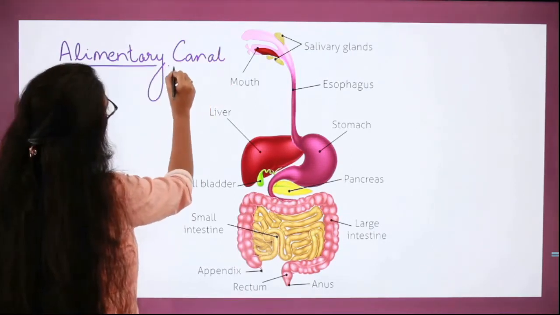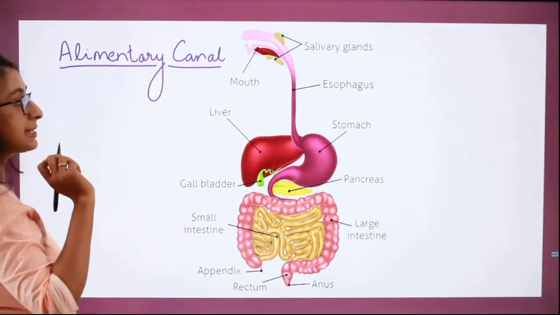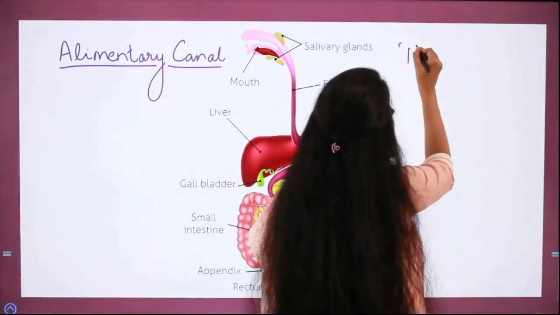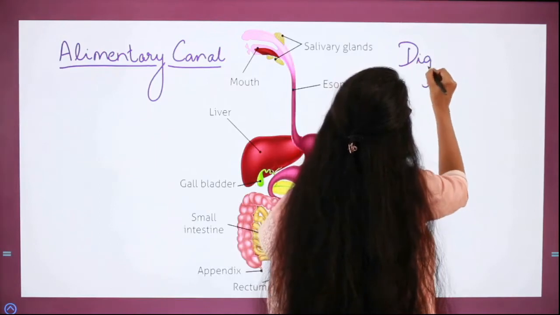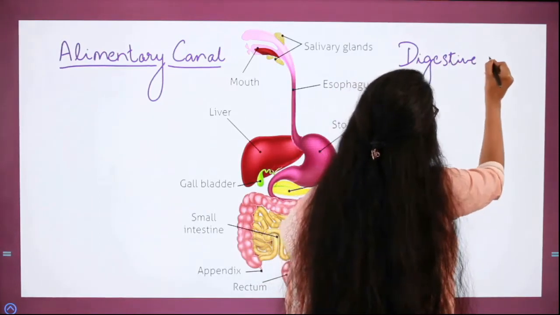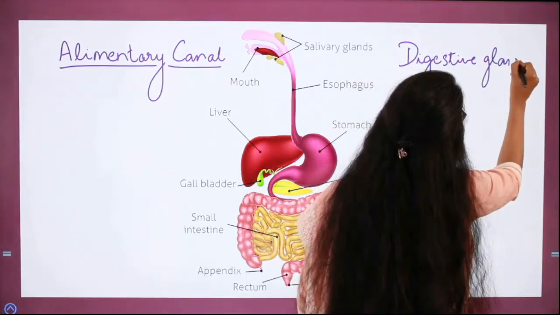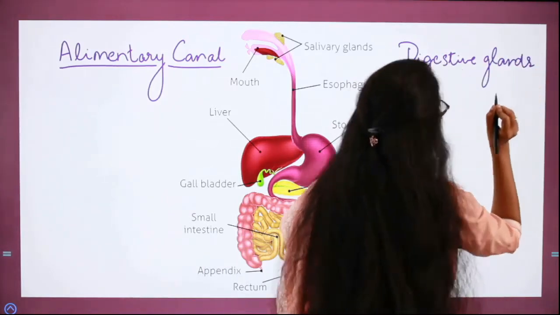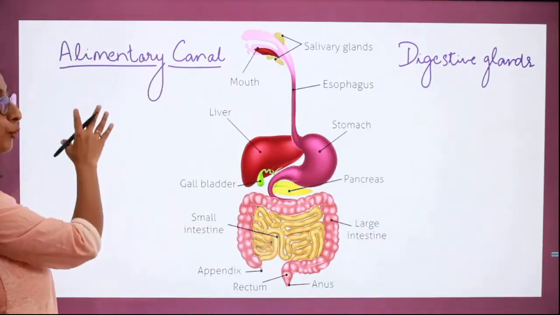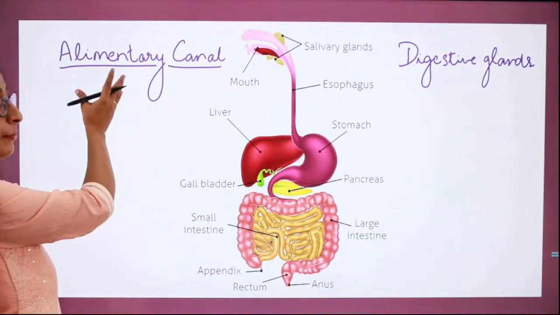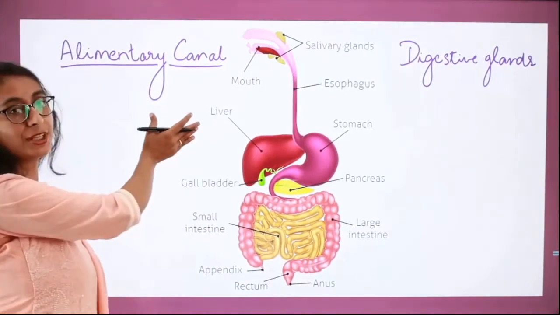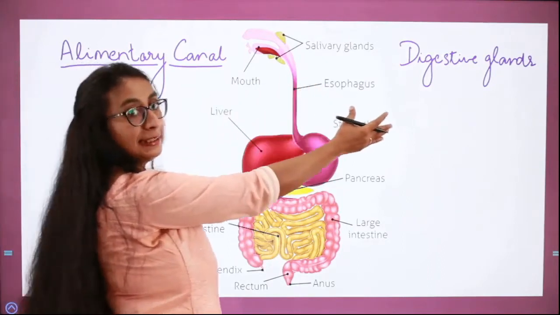The human digestive system consists of two parts, that is the alimentary canal and the glands which are in association with the alimentary canal. Those we call the digestive glands.